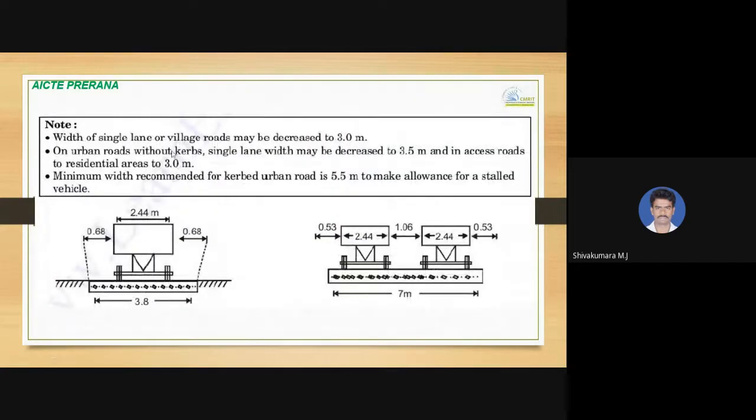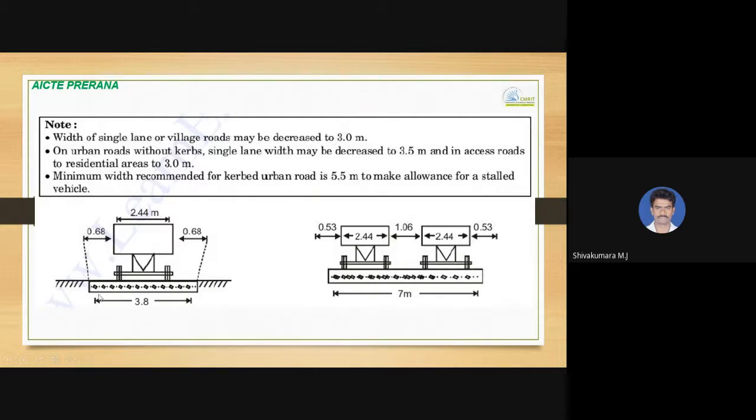The width of a single lane on village roads may be decreased to 3 meters. So if you are providing roads in villages, on urban roads without curbs, single lane width may be decreased to 3.5 meters, and on access roads to the residential areas it can be decreased to 3 meters also. The minimum width recommended for a curbed urban road is 5.5 meters to make allowance for stalled vehicles. So this is important: if that allowance is made for stalled vehicles, it should be 5.5 meters.